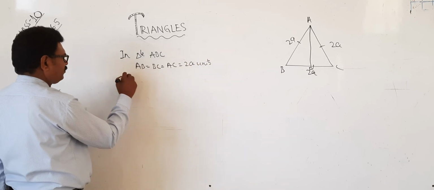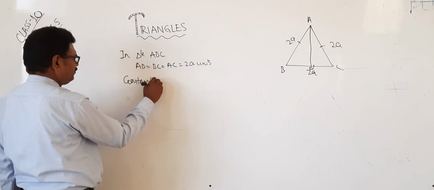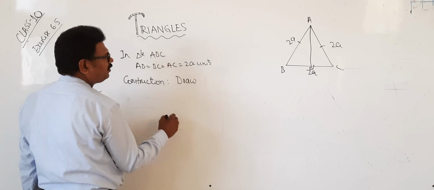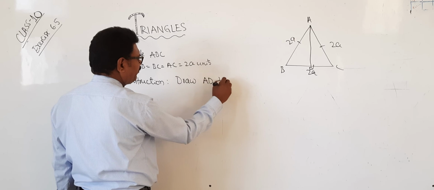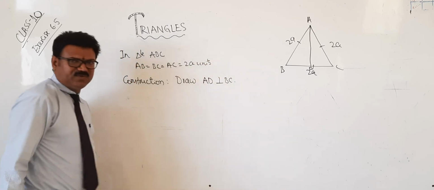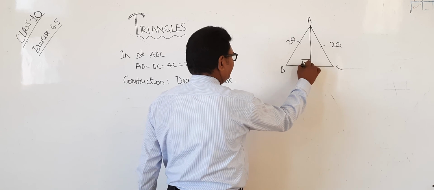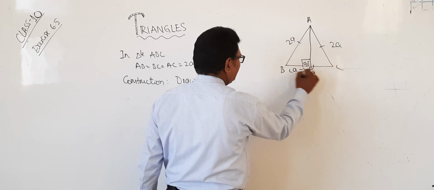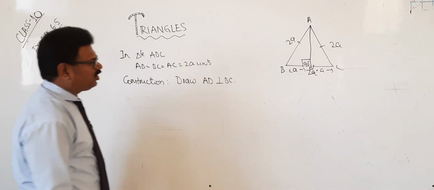Next, construct a perpendicular to BC, from A to D. Now perpendicular is nothing but 90 degrees. From here to here, 2a means it will be a. Therefore, write Pythagoras theorem.